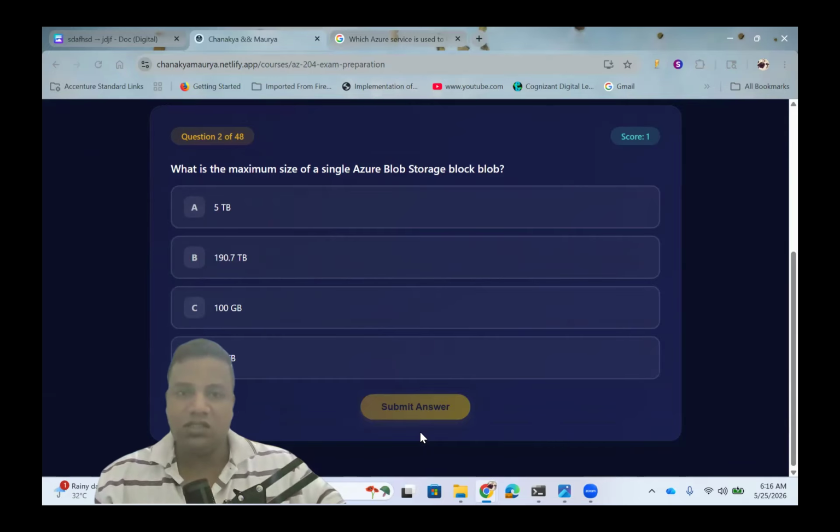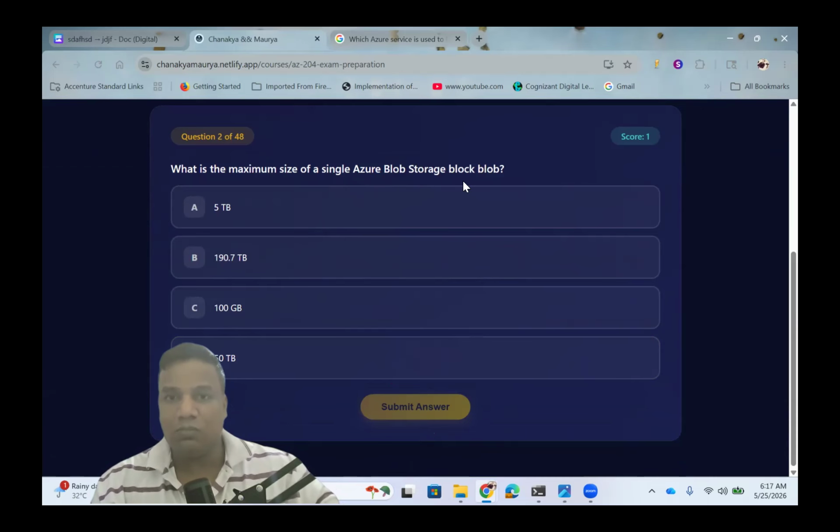The next question is directly based on your memory. What was the maximum size of a single Azure blob block?